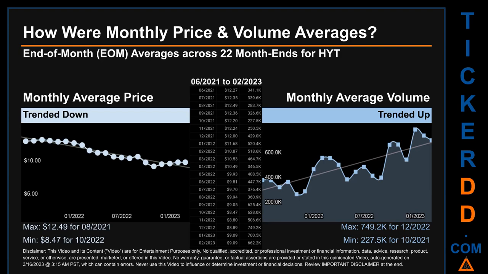The maximum end-of-month average price was $12.49 for 08/2021 while the minimum was $8.47 for 10/2020. Looking at volume, 12/2020 and 10/2020 respectively saw the highest and lowest monthly average volume at 749.2 thousand and 227.5 thousand.